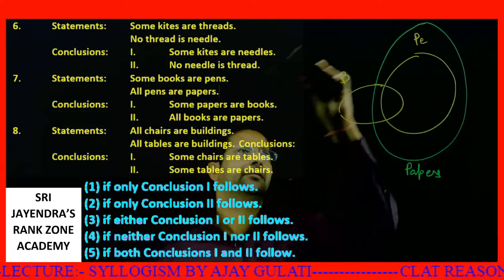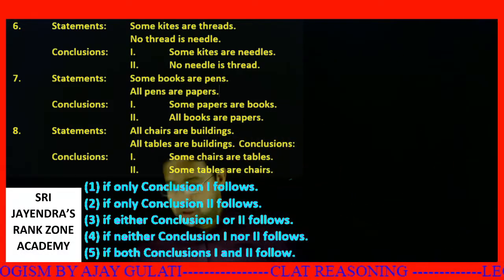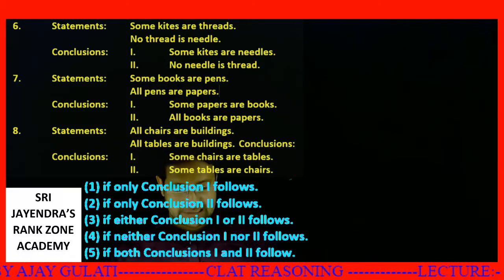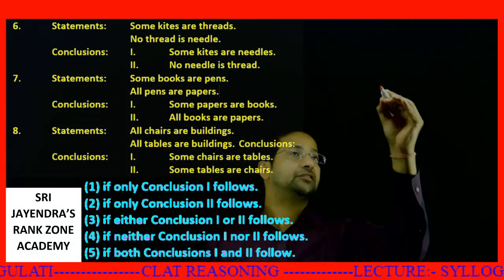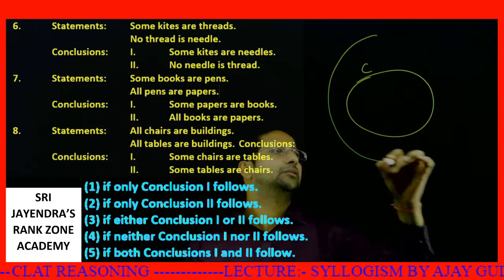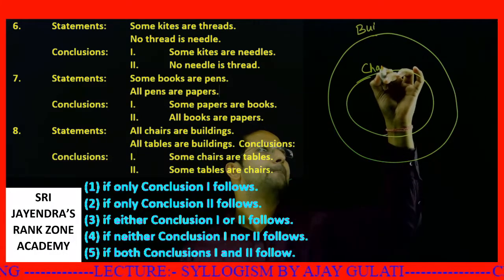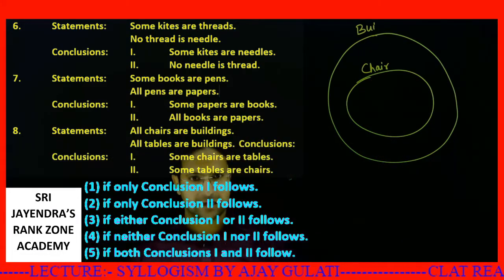Let's move to the next set. All chairs are buildings. Let's say I draw chairs. This is chairs. This is buildings. All chairs are buildings. Okay.